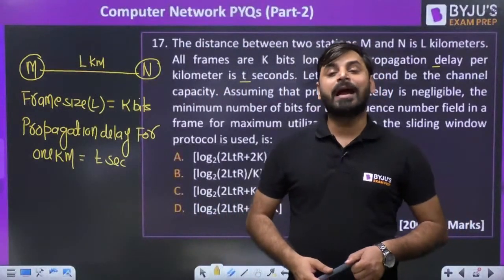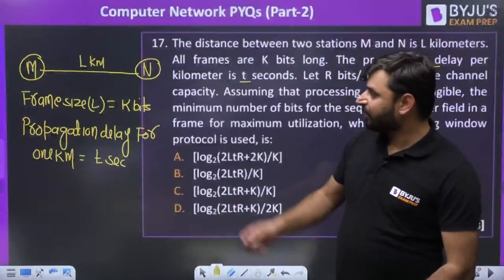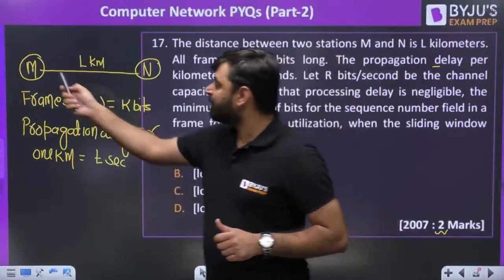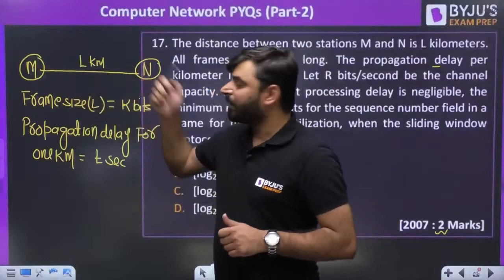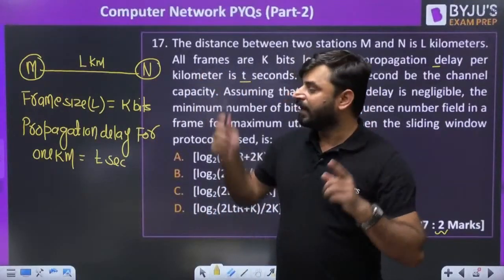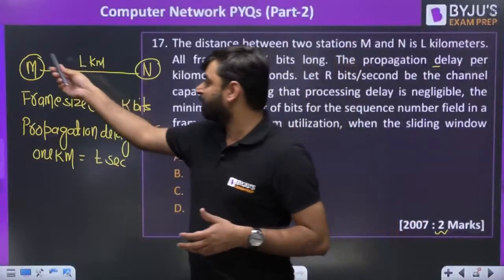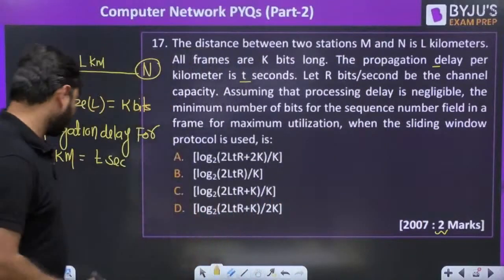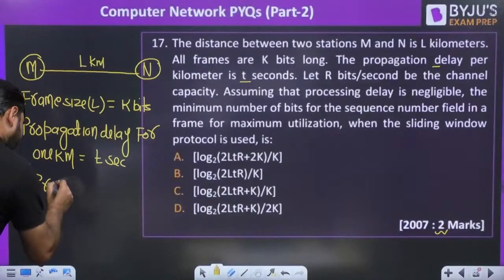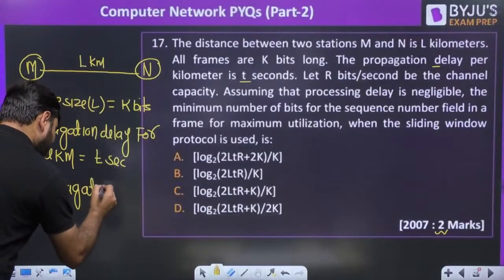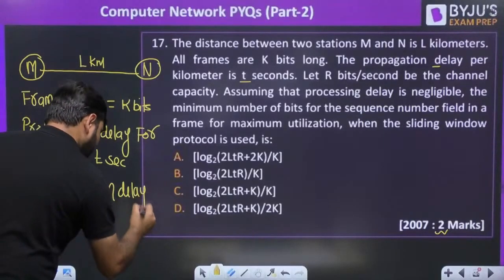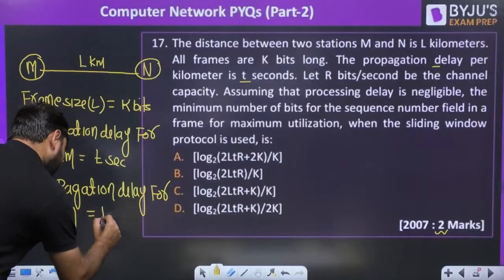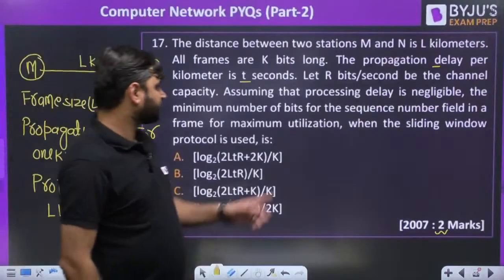Propagation delay is the amount of time taken for a packet to reach from one point to another, from here to here. If the propagation delay for 1 kilometer is t seconds, how much time will it take for L kilometers? The propagation delay for L kilometers will be LT. This is the time taken to reach a packet from M to N. So the propagation delay for L kilometers is equal to LT.